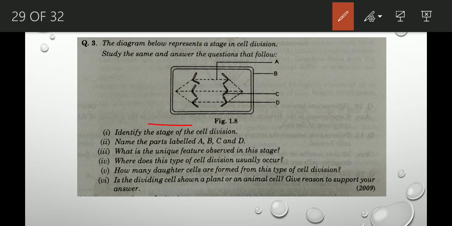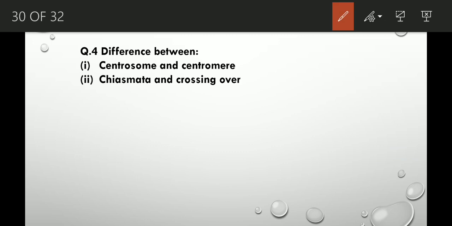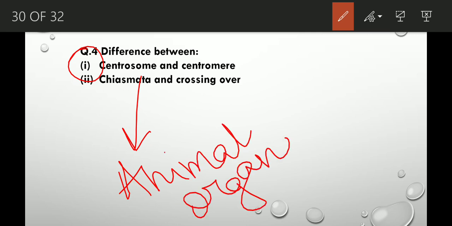Now move to the next question. Again, there are 2 differences. First difference is between centrosome and centromere. What is centrosome? Centrosome means it is an organelle of the cell. Centrosome is present only in animal cell, right? So it is an organelle of the animal cell. Clear? And what is centromere?